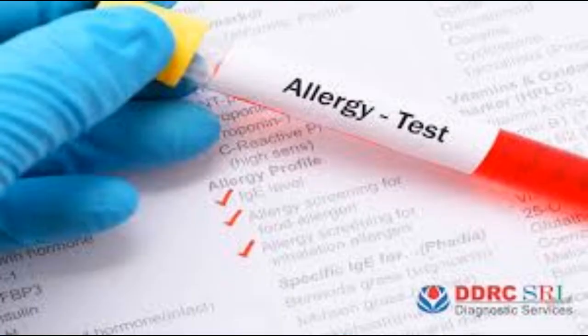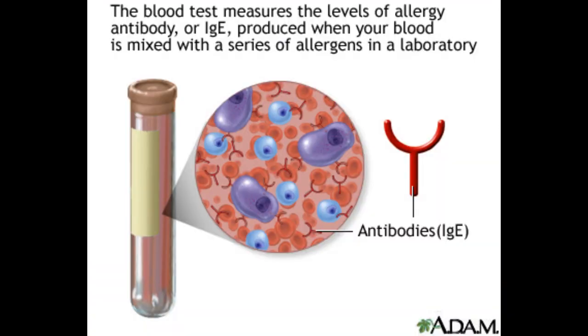Blood test. The blood is drawn with the help of a syringe and it is sent to the lab to measure or to identify the concentration of the specific immunoglobulin E antibodies for a particular allergen in the blood.